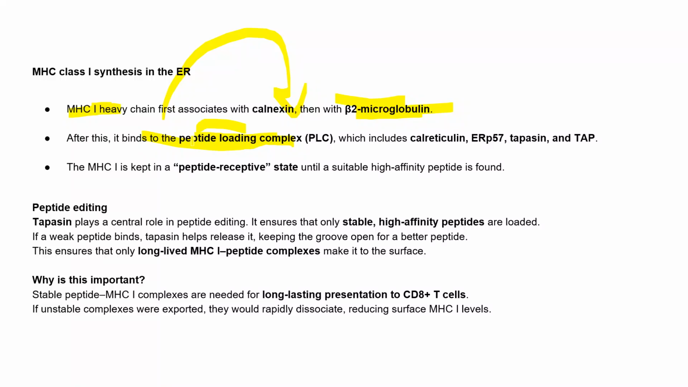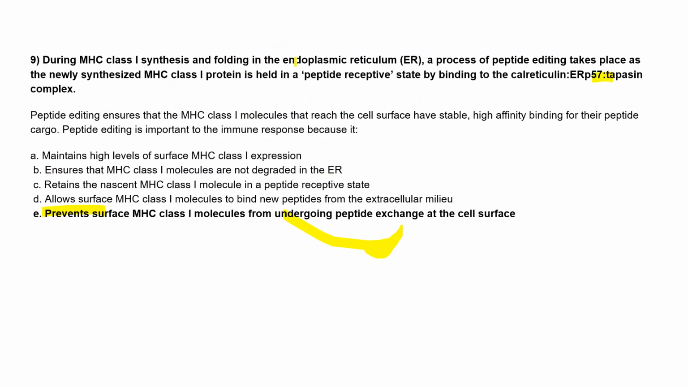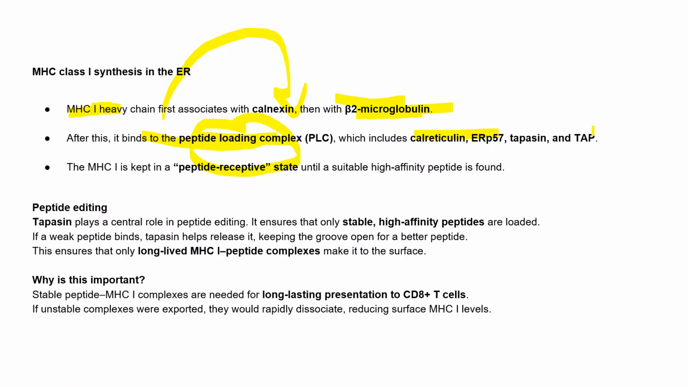This peptide loading complex includes calreticulin, ERP57, TAP, tapasin, and the other molecules, right? First MHC class I associates with calnexin, as the question also mentions, and then with beta 2 microglobulin, and after that it will bind with the peptide loading complex. As the name suggests, it helps in loading of the peptide, right? So this MHC class I is kept in the peptide receptive state. Why is it important to keep it in the receptive state? Because only when a suitable high affinity peptide is found will it come and bind, right?